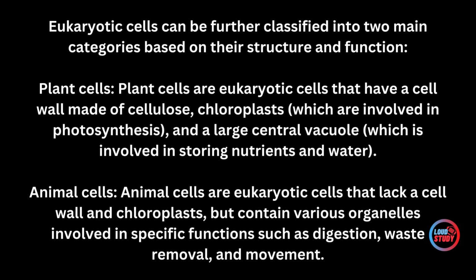Animal cells. Animal cells are eukaryotic cells that lack a cell wall and chloroplasts, but contain various organelles involved in specific functions such as digestion, waste removal, and movement.